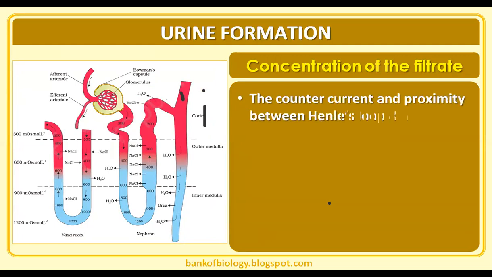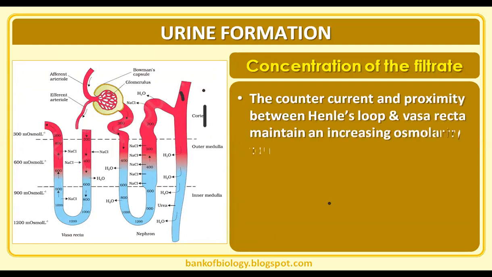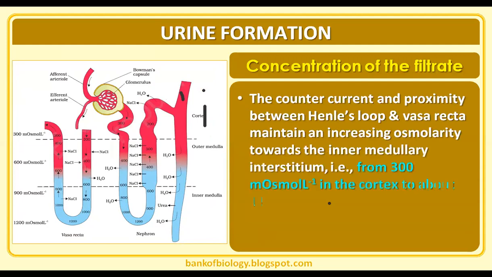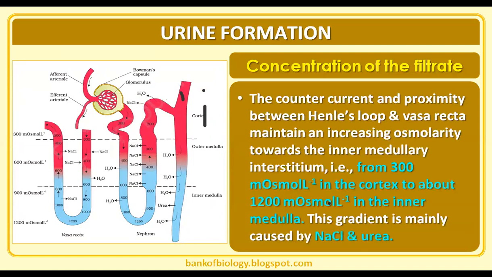So the countercurrent and proximity between Henle's loop and vasa recta maintain an increasing osmolarity towards the inner medullary interstitium. That means the concentration gradient from the outer medulla to the inner medulla increases. If I use this kind of language, you are able to understand, isn't it?